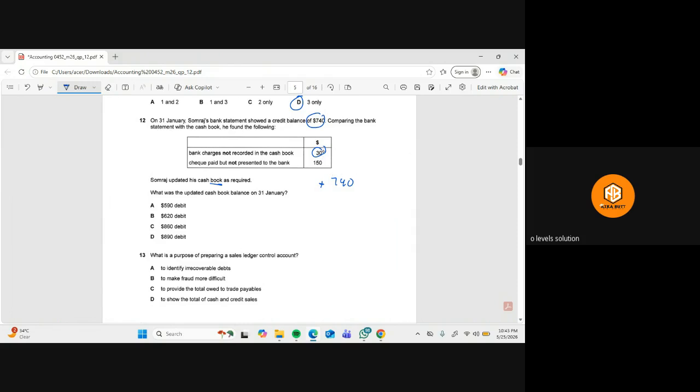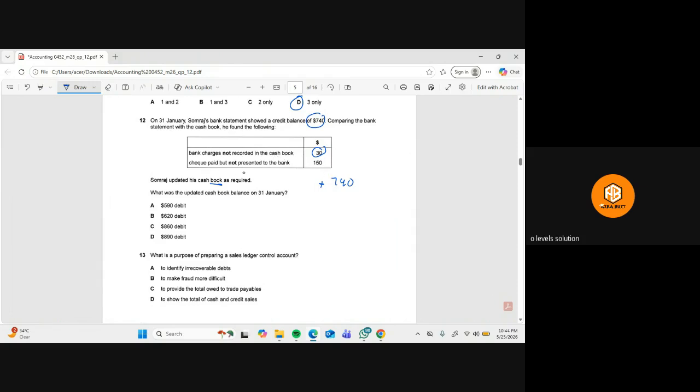This $30 we did not record, but the bank already deducted it. So this 740 is the amount from which the $30 is already deducted. So definitely in the credit side of the cash book we have to deduct this error now.